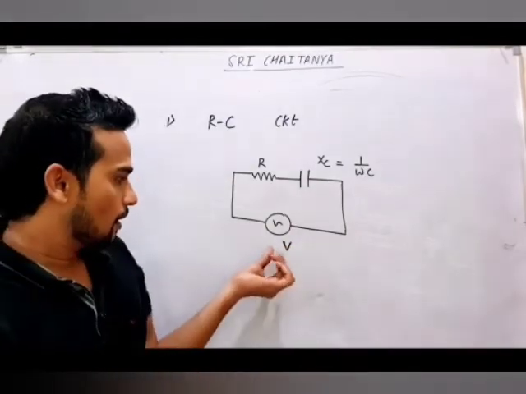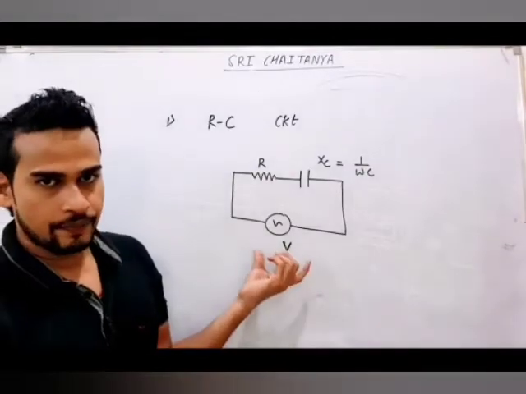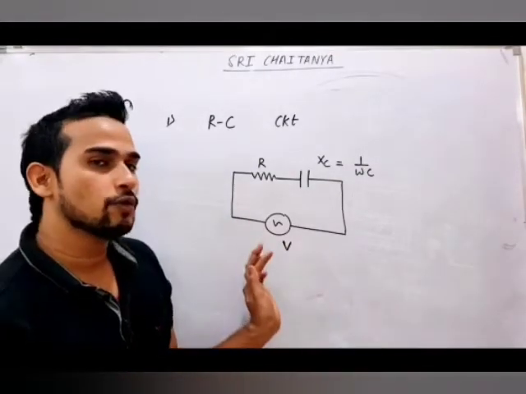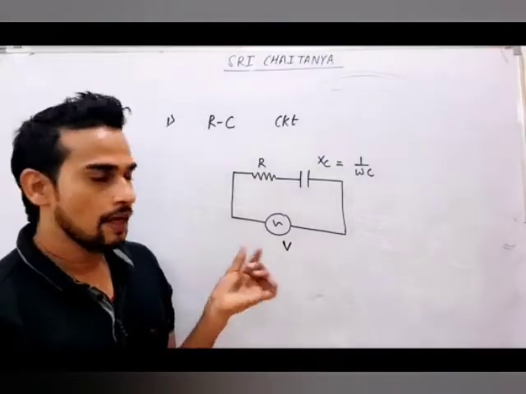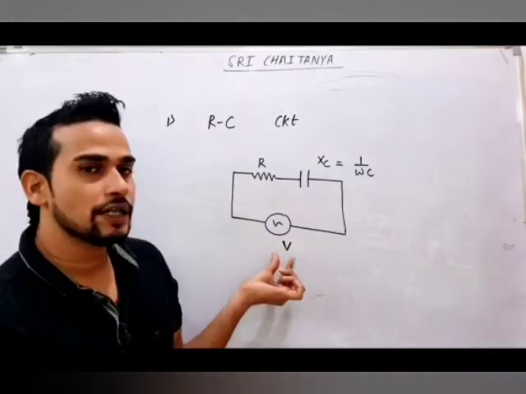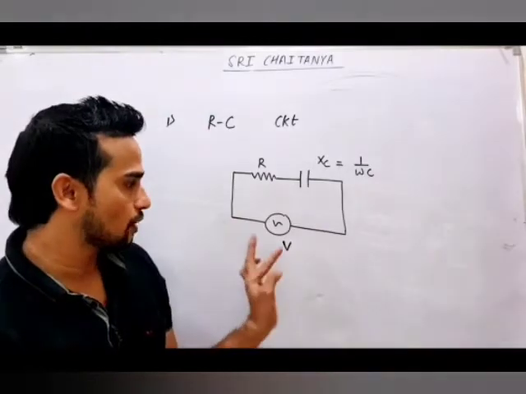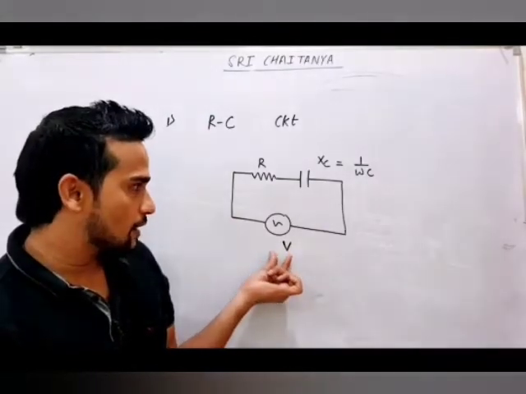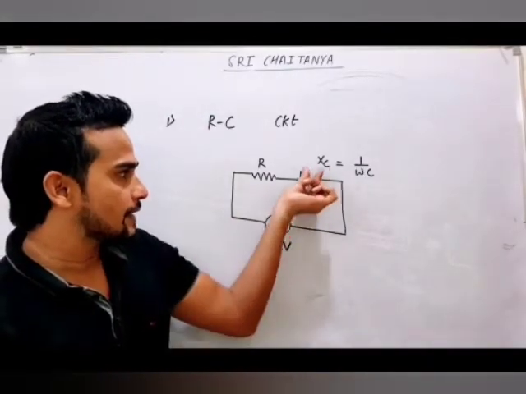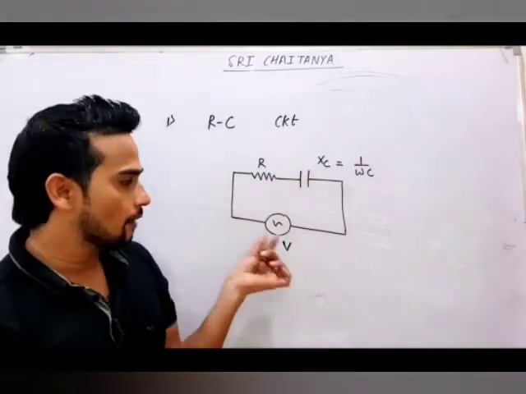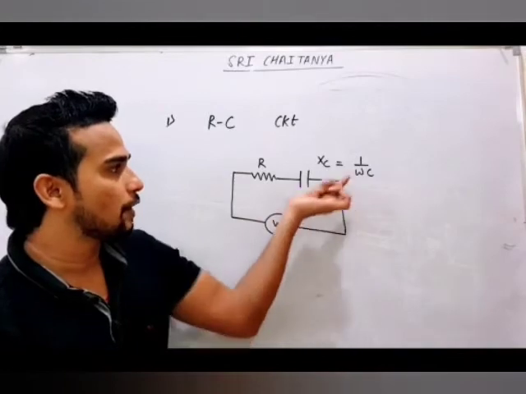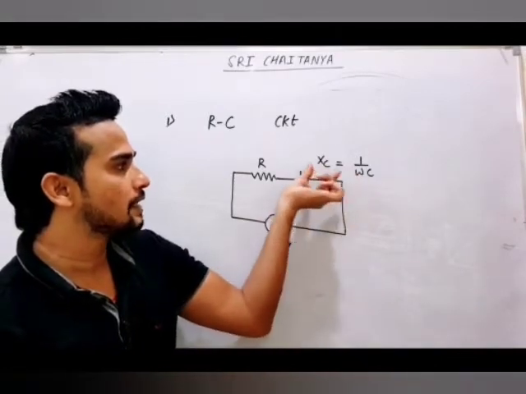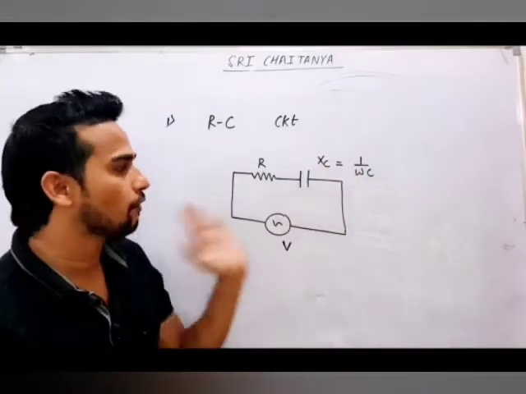First you tell me, which voltage is this? Always remember, for an AC source, whenever we write, we always talk about the RMS value. This is the RMS voltage which you are seeing here. Now two things here. This voltage is RMS voltage, and if XC is given to you directly, you can use it. Otherwise they will give you the frequency. So if frequency is given, you can find omega, and with the help of omega and C you can find XC, and you can solve from there.